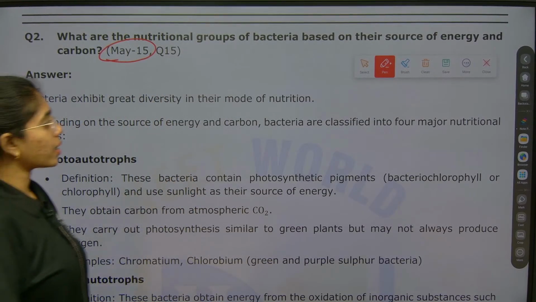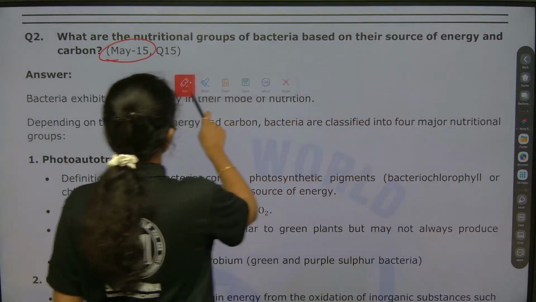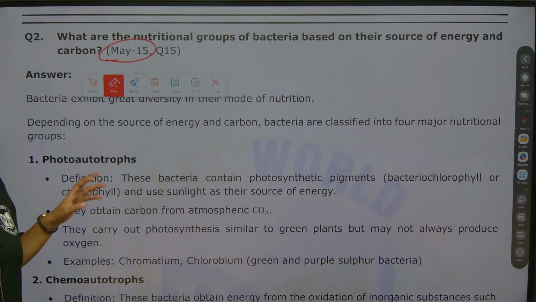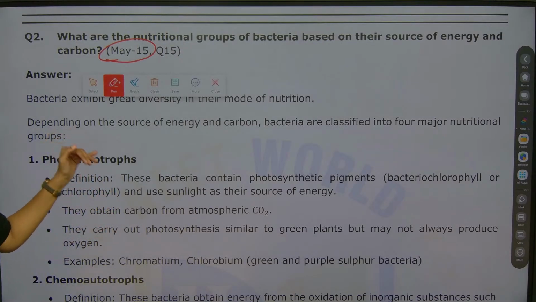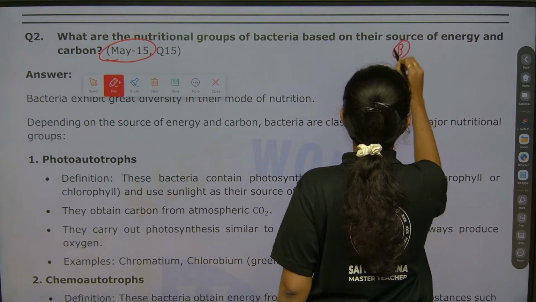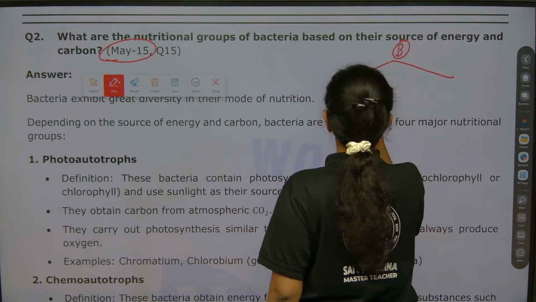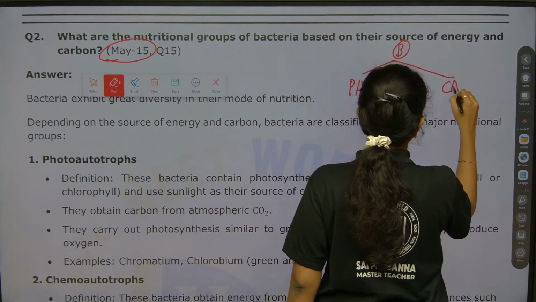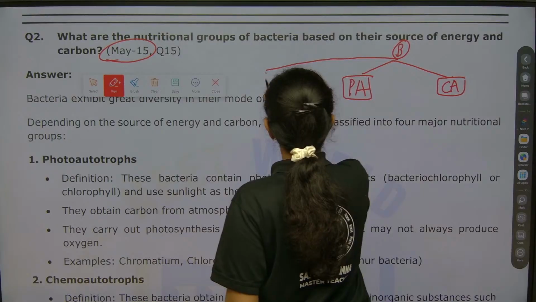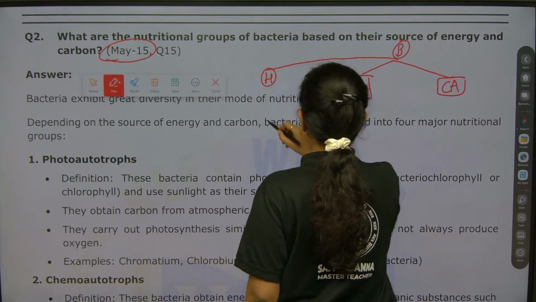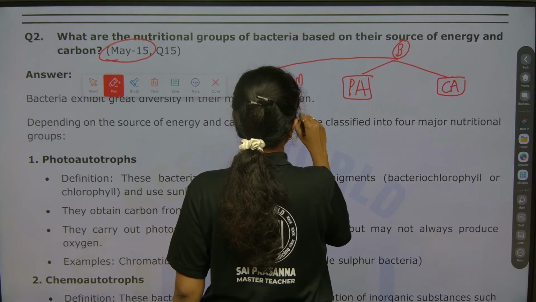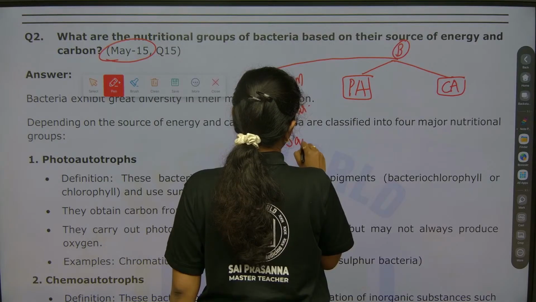One thing is more attractive ma, if you can present a flow chart here about nutritional groups based on the source of energy and carbon. First you present a flow chart and then you go on explaining the concept. Bacteria based on nutrition are of 2 types, right? Photoautotrophic and chemoautotrophic. Heterotrophs are of 3 types. What are they? Symbiotic, parasitic and saprophytic.